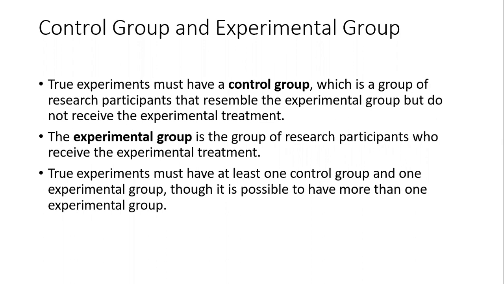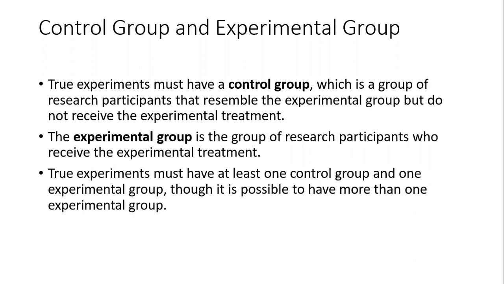The control group are research participants, but on them no experiment is going to be done. The other one is the experimental group, the group of research participants who receive the experimental treatment. We will add some experiment on it, and later on we will study both of them. So that is the experimental treatment.